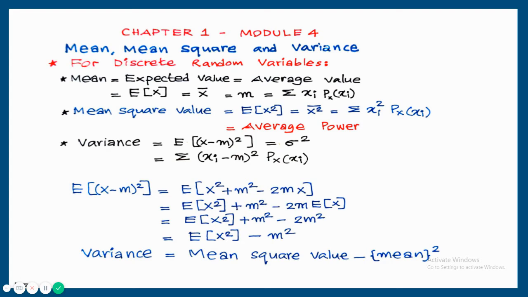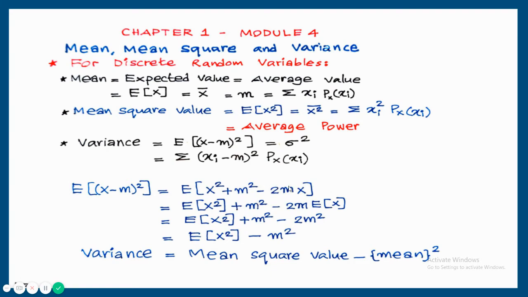Now I'll show the relationship between variance, mean square value, and mean. Expected value of x minus m the whole square is equal to, here x minus m the whole square, that is (a minus b) square, is equal to a square plus b square minus 2ab. So expected value of x square plus m square minus 2 into m into x. This can be written as expected value of x square plus m square is a constant. So expected value of a constant is the same constant only, that is m square.